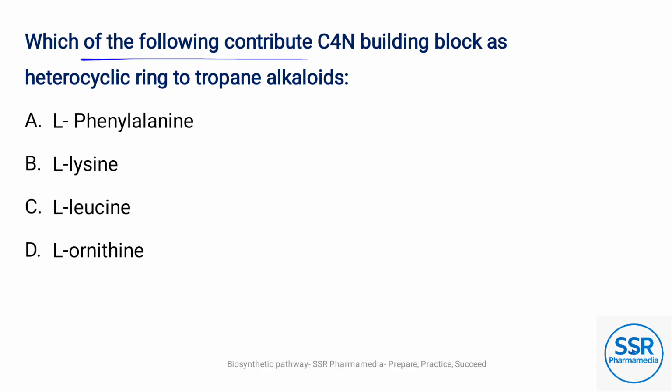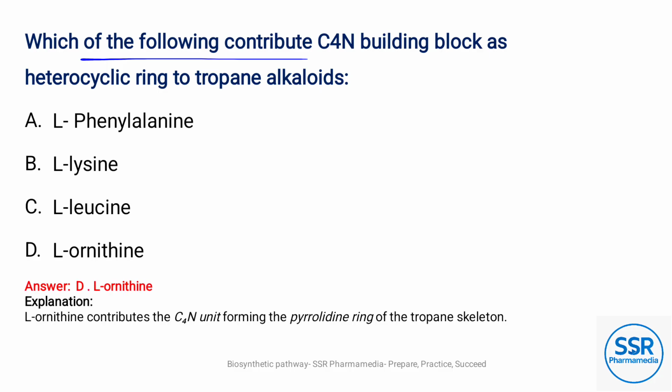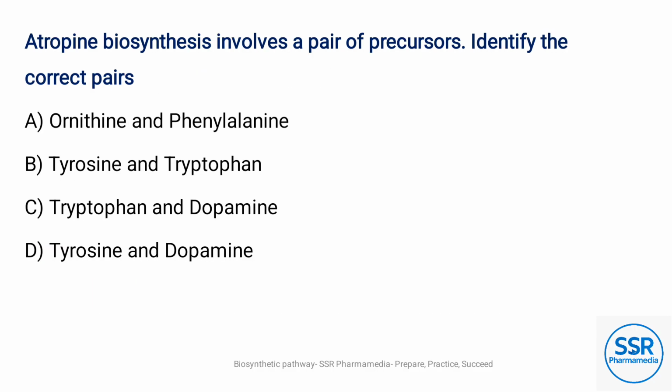Which contributes the C4N building block as a heterocycle ring to tropane alkaloids? Option D is the answer, L-ornithine. L-ornithine contributes the C4N unit forming the pyrrolidine ring of the tropane skeleton. Atropine biosynthesis involves a pair of precursors.